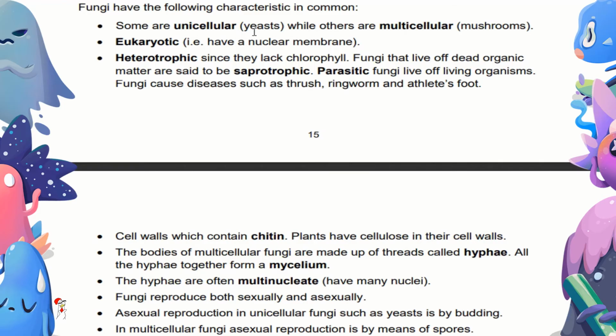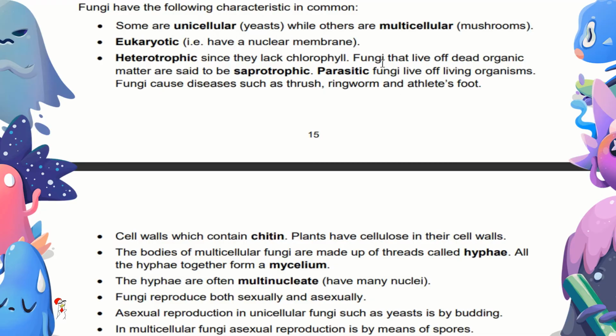Some are unicellular yeasts, while others are multicellular mushrooms. Eukaryotic, they have a nuclear membrane. They're heterotrophic since they lack chlorophyll. Chlorophyll is what helps plants make their own food. The green plants make their own food from sunlight.